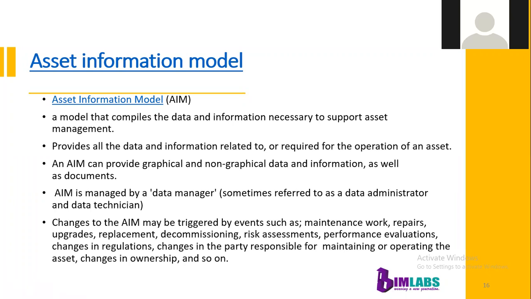If there are any changes in the maintenance work or repair, upgrades, replacement, or decommissioning, then at the time of risk assessment, performance evaluation, or changes in regulation, in all stages, we can use this AIM. And the changes to the AIM can be activated by events such as maintenance work, repairs, and upgrades.